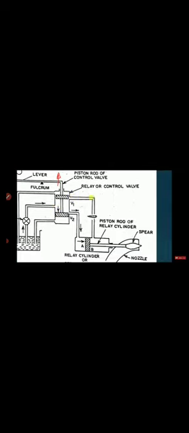Now the oil which is coming is connected to V1 rather than V2. Previously it was connected to V2, and now the oil which is coming goes to V1. From V1 the oil is entering into this particular part, the rod side part of the piston, or zone B. When this oil comes here, it increases the force over the piston. As the force over the piston increases, the piston will move towards the left, and as the piston moves left, the spear also moves left, coming out of the nozzle.